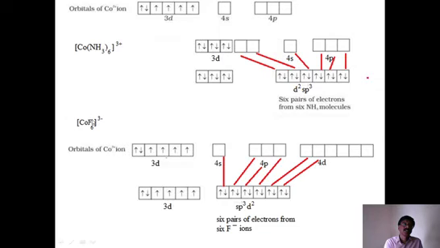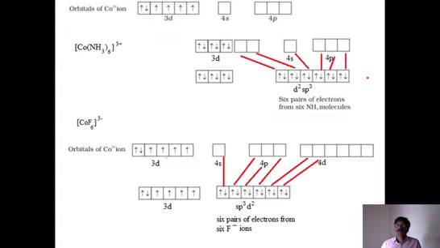Similarly here also, the charge of 6 fluorides is minus 6, and x is taken as the cobalt value. So minus 6 plus x is equal to minus 3. Therefore x is equal to minus 3 plus 6. When 6 goes to the right side, it becomes 6 minus 3. Therefore the cobalt x value becomes +3 again. Cobalt has a +3 oxidation state. In both cases the oxidation number is the same.